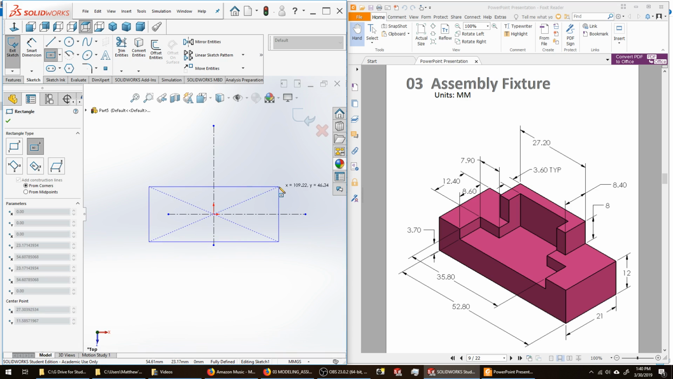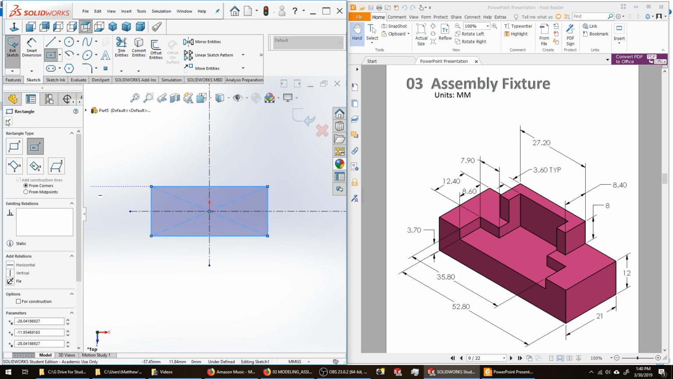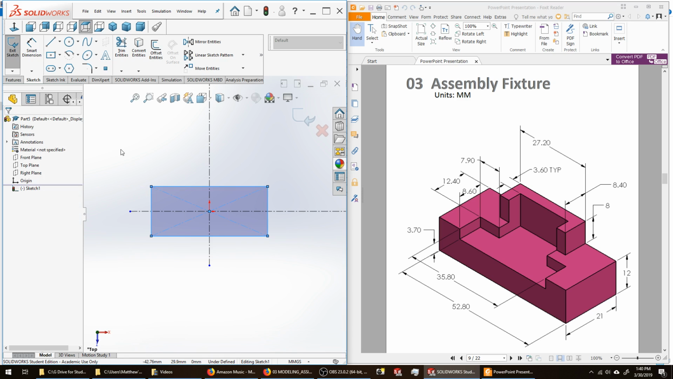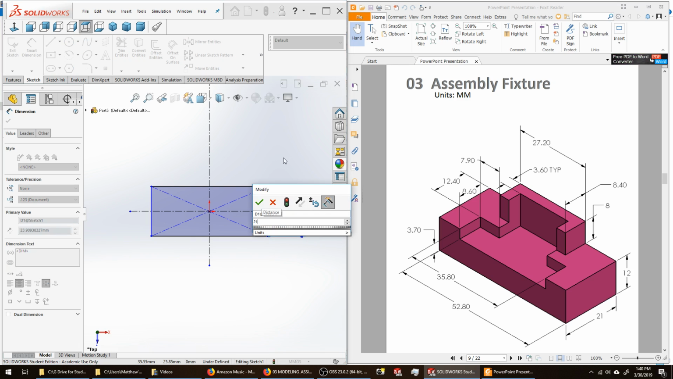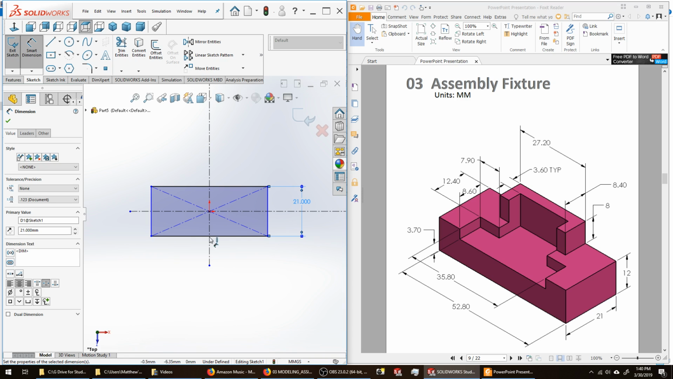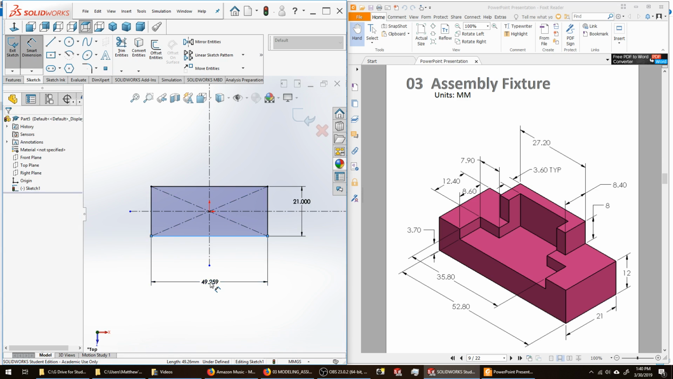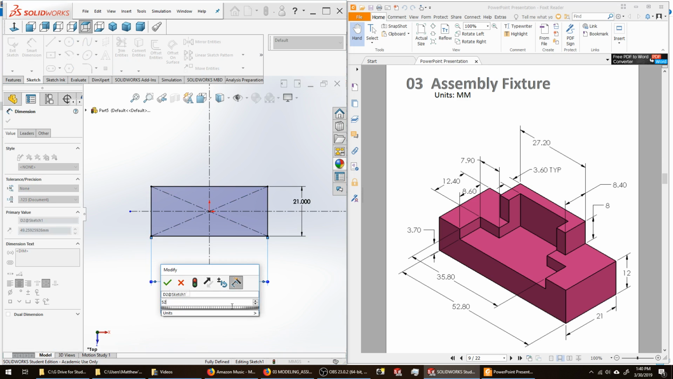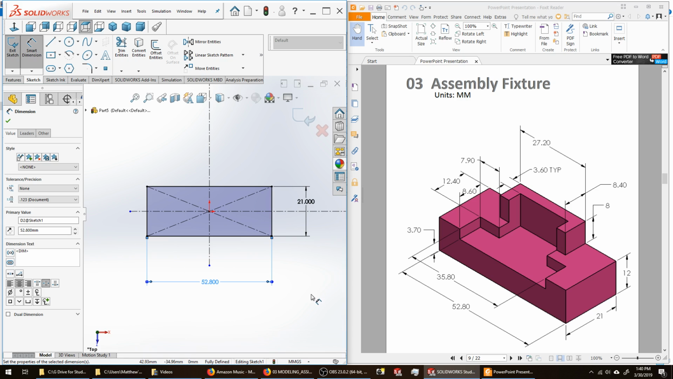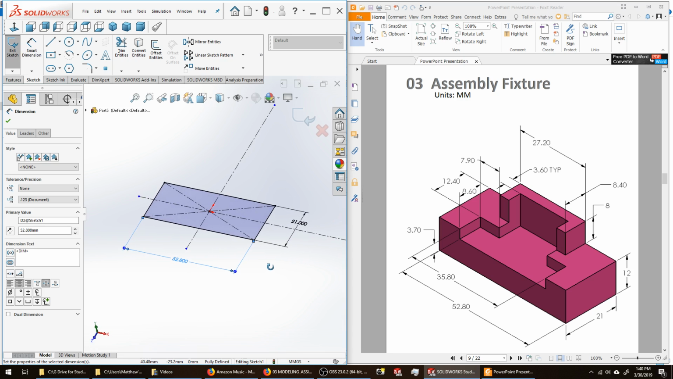So if I look at my coordinates next to my pencil, I see I have 56 by 23. That's close enough for now. Say OK. Go to Smart Dimension. Dimension this length here. Tell it that it's 21 millimeters. Then I'm going to dimension this length here, and that is to be 52.8 millimeters. That completes that sketch.